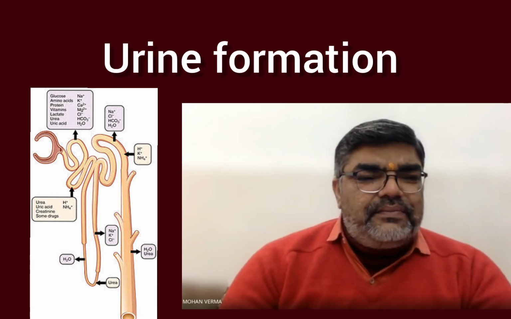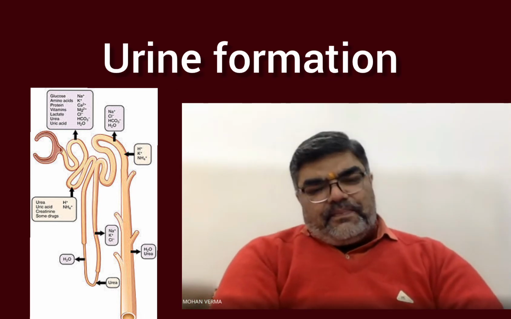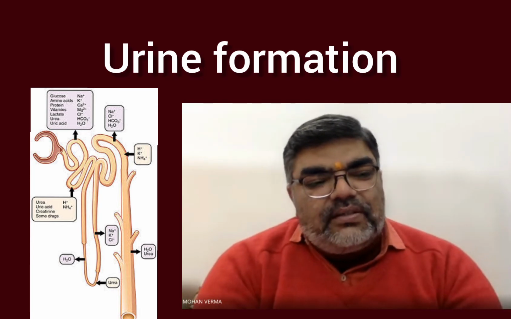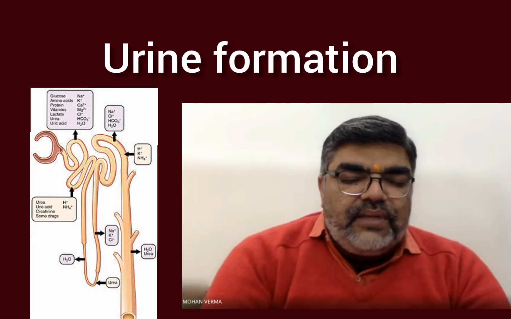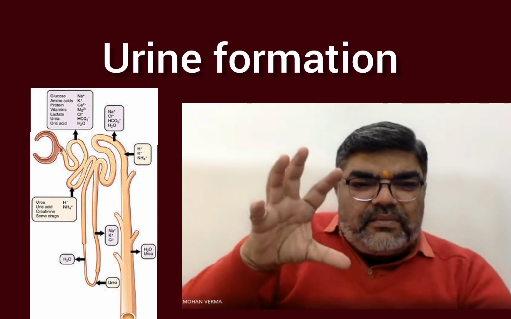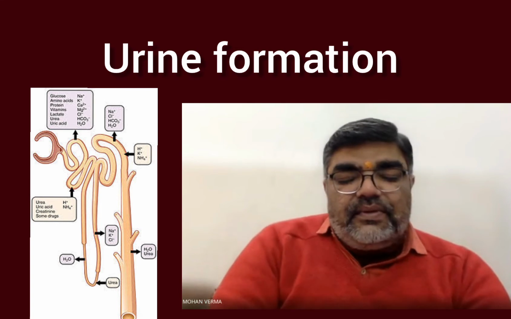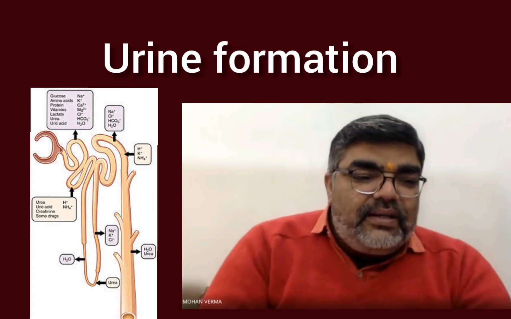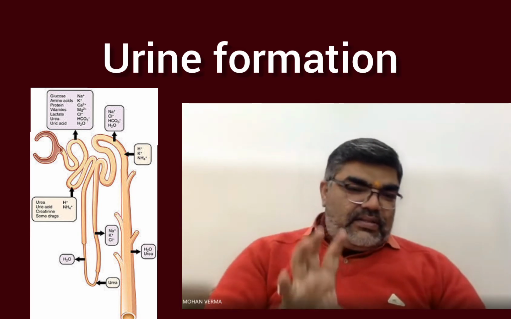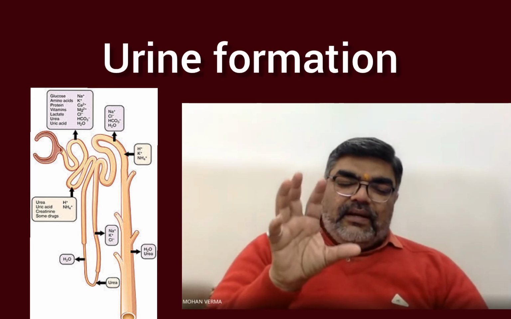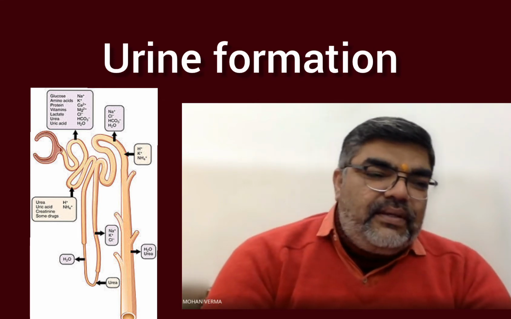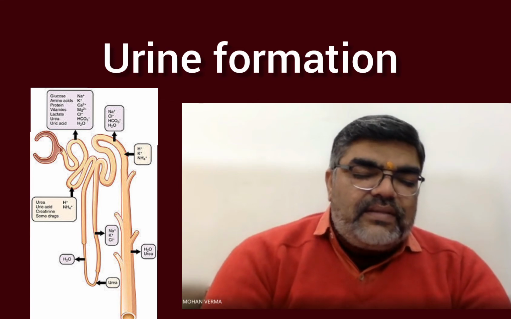The first step of formation of urine is ultrafiltration, as we have studied, occurring from the glomerular capillaries into the lumen of the Bowman's capsule. This apparatus is known as the Malpighian corpuscle.